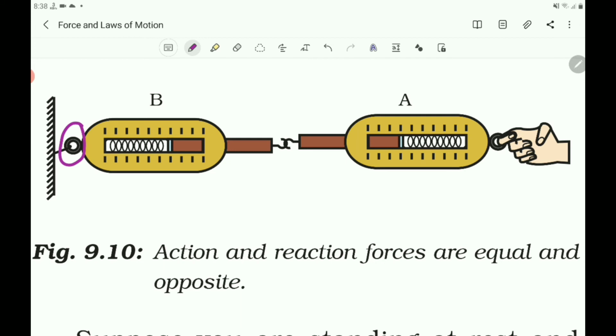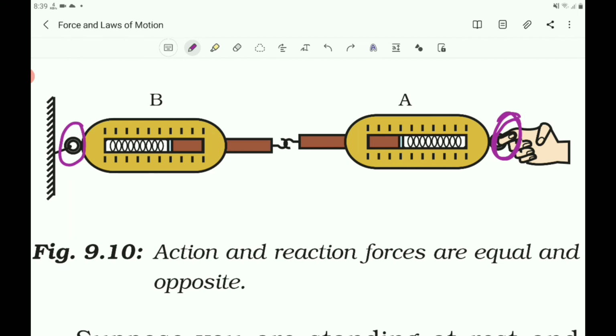When a force is applied through the free end of spring balance A, here the force is applied. It is the free end of the spring balance A and force is applied through this free end. It is observed that both the spring balances show the same reading on their scales. Here you observe the reading. Both the spring balances show the same readings. It means that the force exerted by spring balance A on balance B is equal but opposite in direction to the force exerted by the balance B on the balance A.